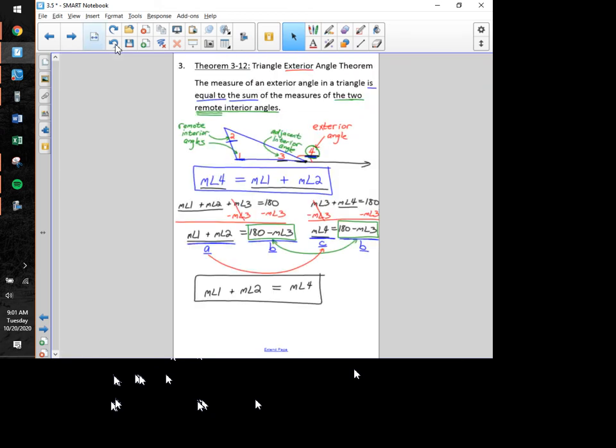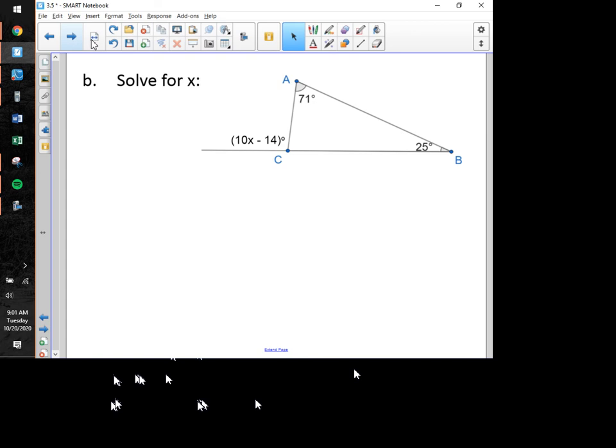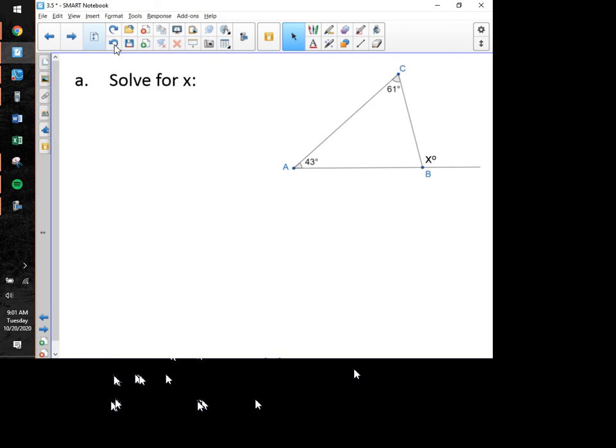Okay, so those last couple minutes are not hugely important for understanding why this theorem is right, but we need to make sure that we've got this idea written down clearly along with the diagram. An exterior angle's measure is equal to the sum of the measures of the two remote interior angles. Remote meaning far away. So let's do two quick examples with this one, and then I think we're done for the day.